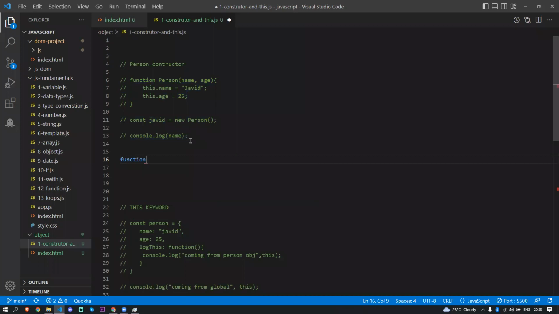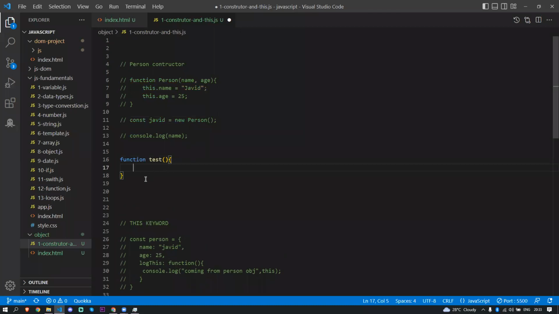Before that, we'll check one thing. Here I'm creating a function, this function is test. Remember, this function does not contain anything. I'll just keep a console.log with the string test, so that it should return here.